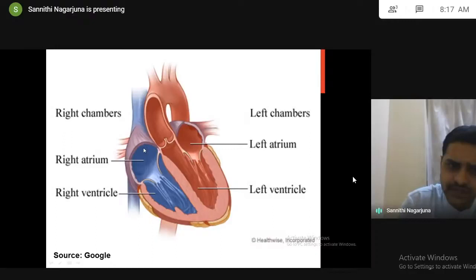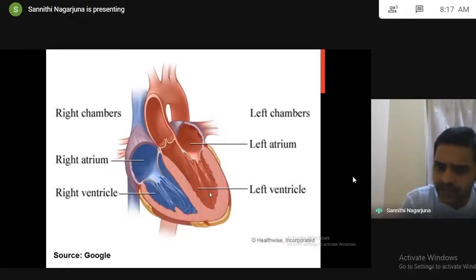So when the impulse conducts from the SA node to the atria, the atria undergo contraction. When the atria undergo contraction, the pressure in the atria will increase. Opening of the tricuspid and bicuspid valves will take place. Blood moves from the right atrium to the right ventricle, and from the left atrium to the left ventricle.